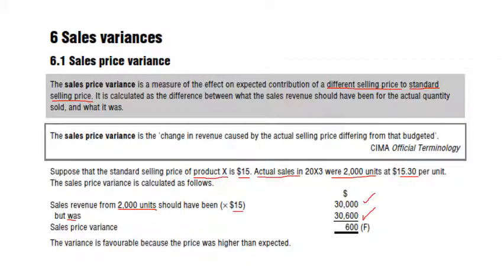How did you calculate it? 2000 multiplied by $15.3 per unit. So you get 30,600. The difference was $600, which is more than your standard sales. It means that your revenue was greater than the standard revenue you already established, which is favorable.